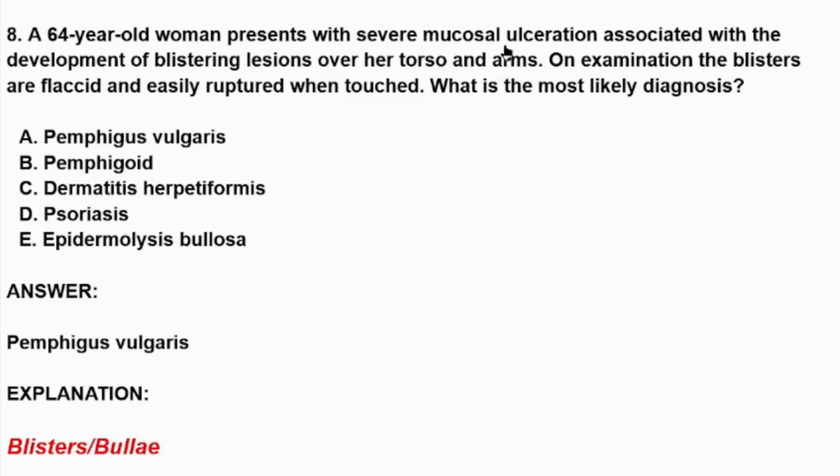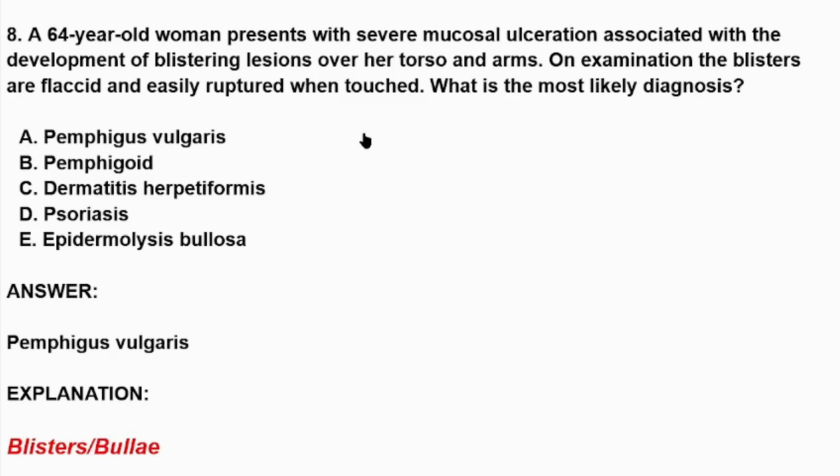Okay, here we have a 64-year-old woman who is coming with severe mucosal ulceration. Mucosal involvement is important, with the development of blistering lesions on the torso and arms, where the blisters are flaccid and easily ruptured when touched. The most likely diagnosis here would be Pemphigus vulgaris, because in Pemphigus vulgaris, in 50 to 70% of cases, the patients have mucosal involvement or mucosal ulceration, and their bullae are so flaccid that they easily rupture when touched.